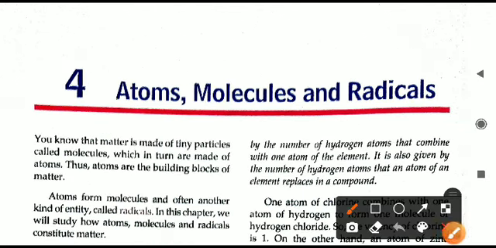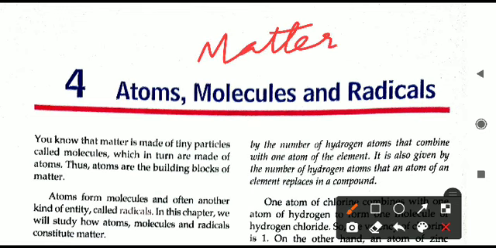In the previous chapters we have studied about matter, and this matter is anything that is around us. Even we ourselves, our own body is matter. It is anything that occupies space and has mass. You also learned in the previous topics related to matter that this matter is made up of small particles, molecules. So, when we talk about these molecules now, these molecules are made up of what? We'll study in this chapter about that.